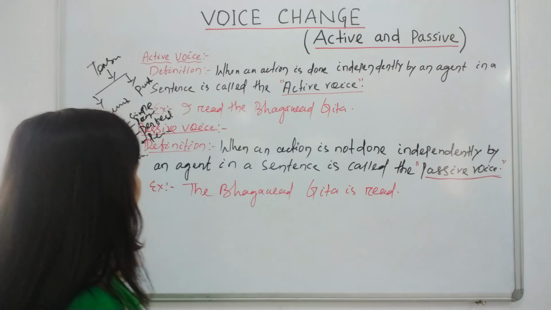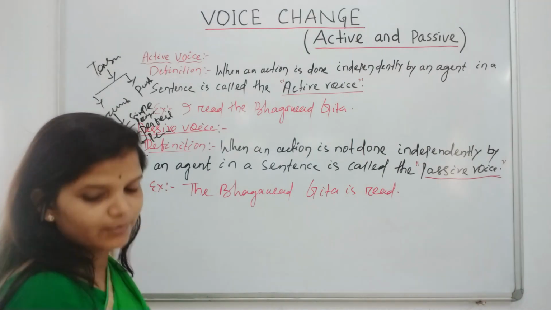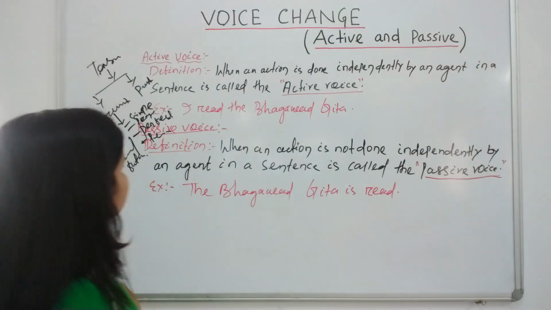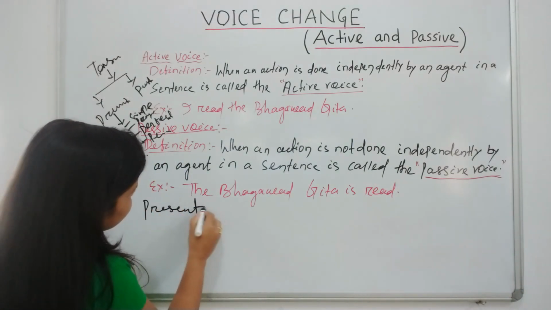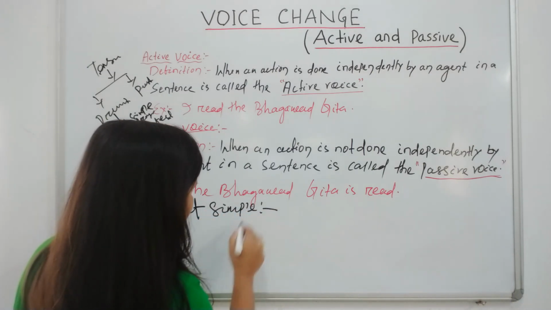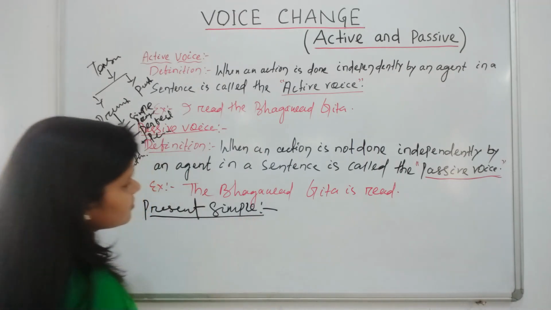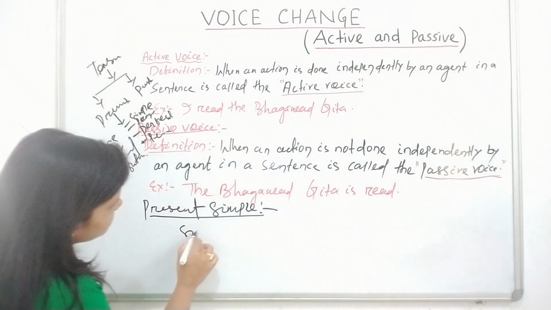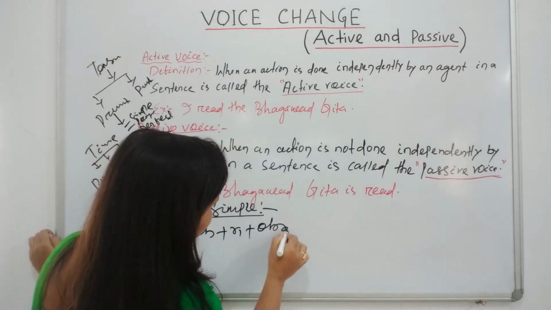Now we discuss tense-wise and form-wise how to convert active to passive. First of all, we discuss the present simple. Present simple's active structure is subject plus V1 plus object.